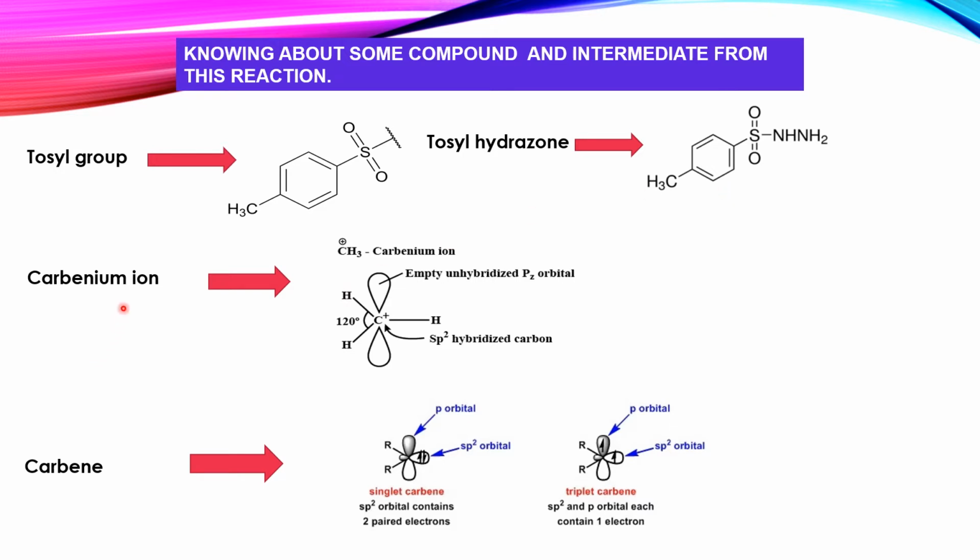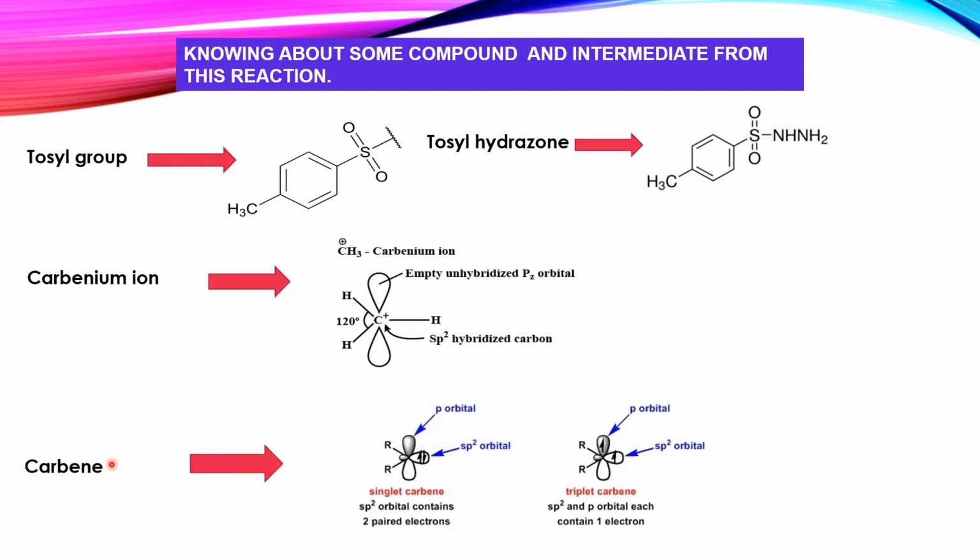Secondly, I have explained here the two intermediates. The first intermediate is a carbanium ion. The carbanium ion is a positively charged ion, highly reactive due to the unstable and incomplete octet. We can call it a carbocation. The carbon atom carrying the positive charge is a carbanium ion.